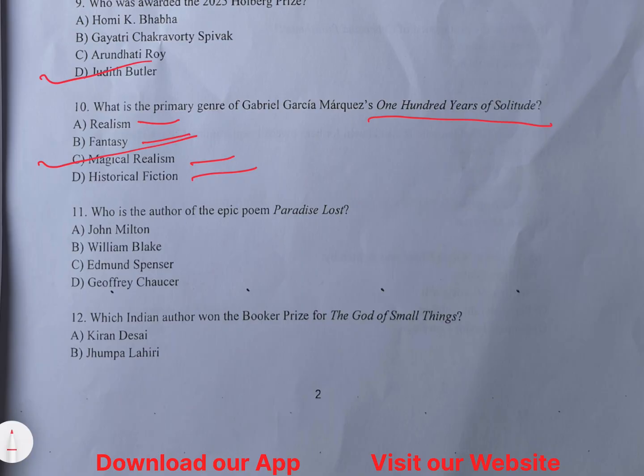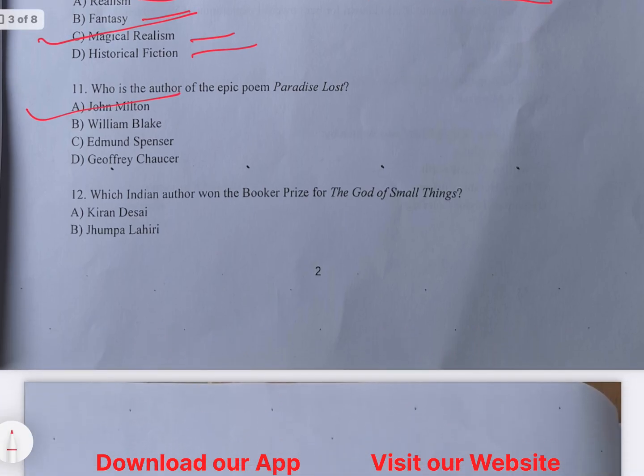Then we will move to question number 11. Who is the author of the epic poem Paradise Lost? Everyone knows that it is Milton. Okay, so there is no confusion in that. So next question is question number 12.